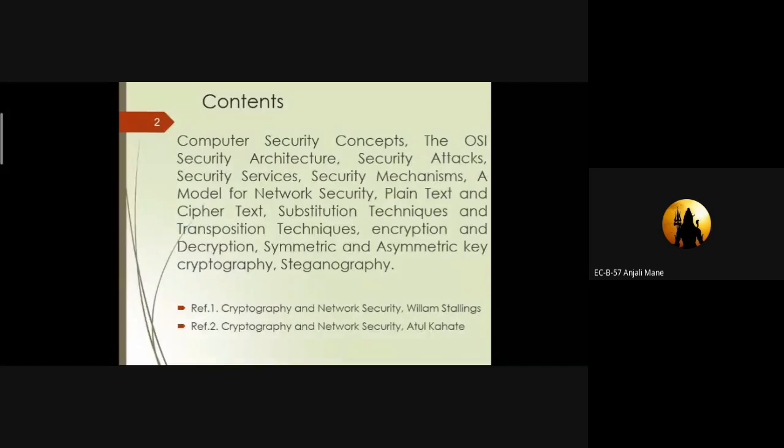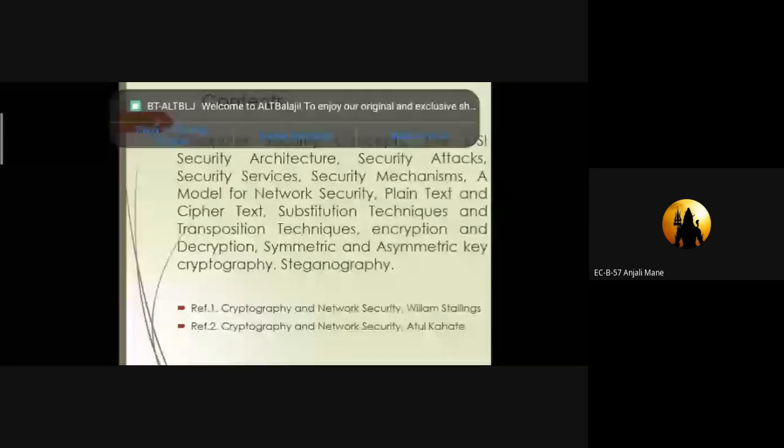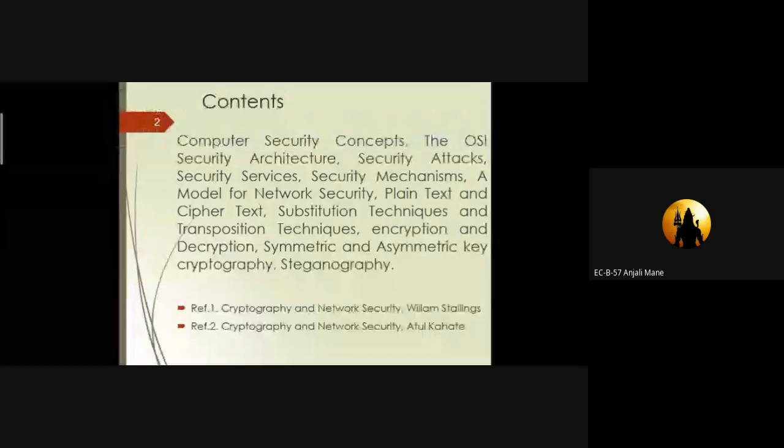By using these two techniques, we can get the idea of how we can transmit the text from one user to another user. Along with this, we have to study two types of approaches: one is called encryption and the other is called decryption.